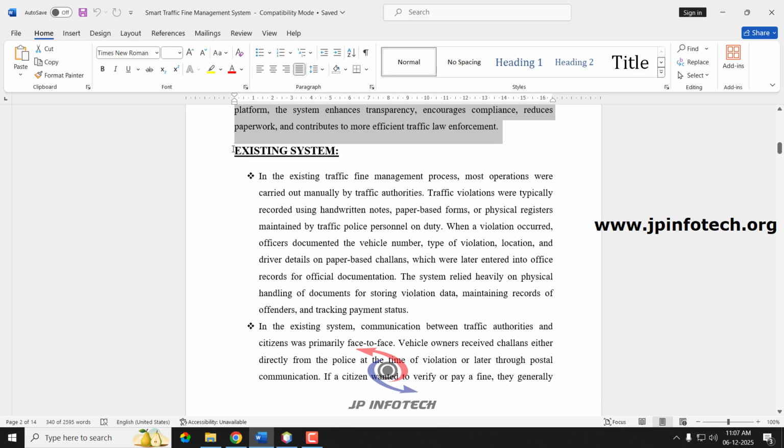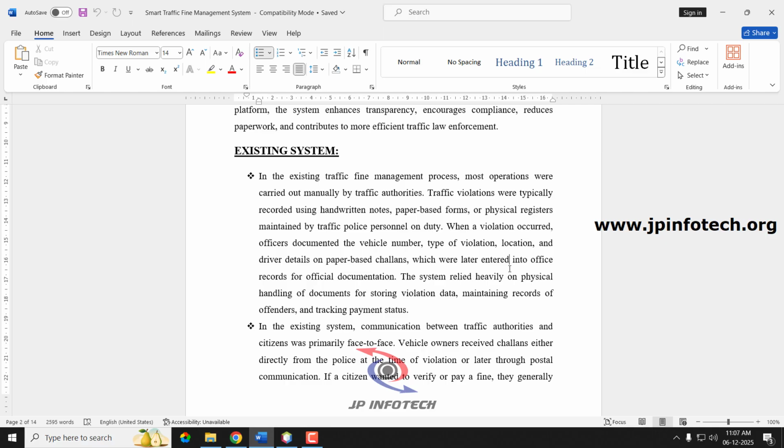Coming to the existing system, as mentioned, most of the operations were carried out manually, or in a semi-automated process. Traffic violations were recorded using handwritten notes, paper-based forms, or physical registers maintained by the traffic police personnel.